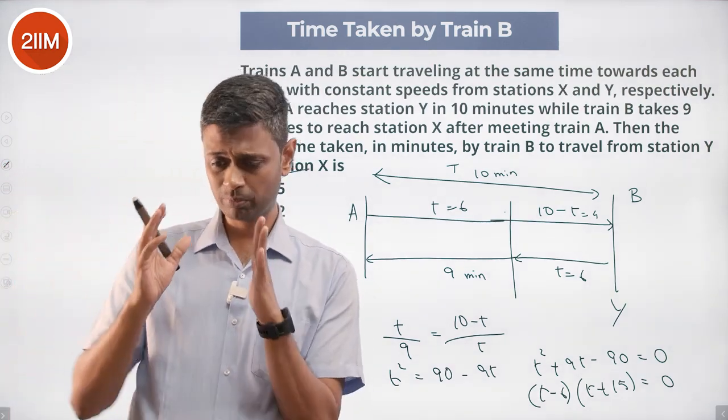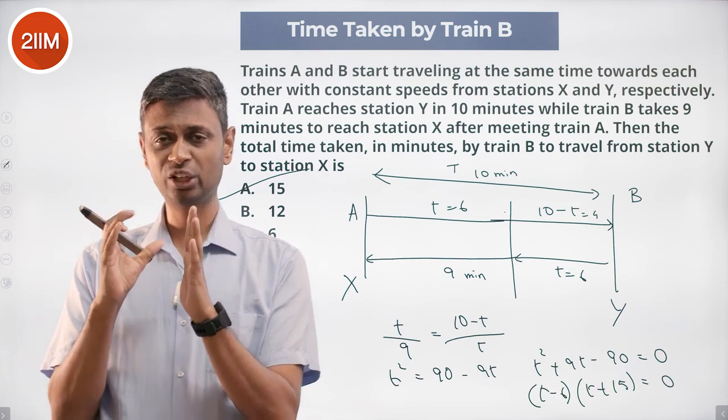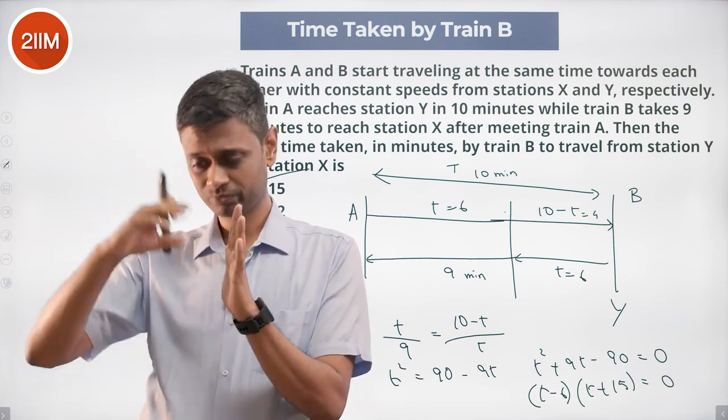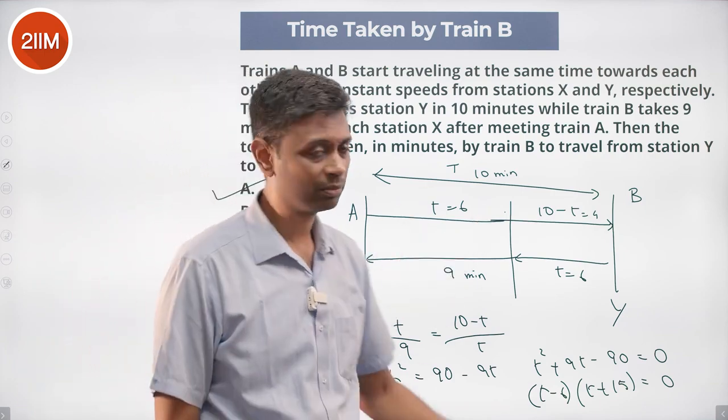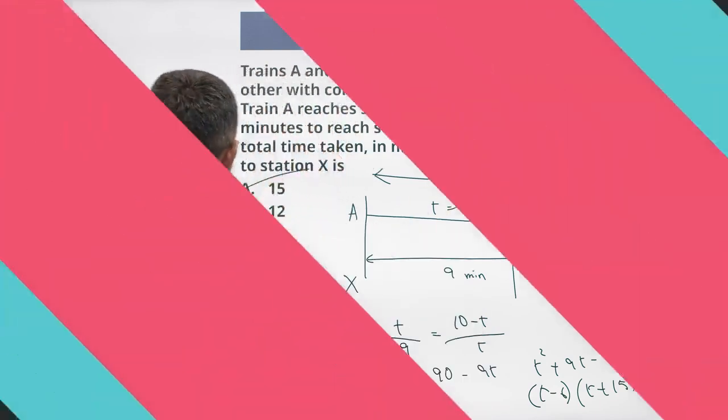The time taken to travel by A and the time taken to travel by B is the same. As long as the distance is the same, this by this equals this by this. Plonk in that ratio, we are through.